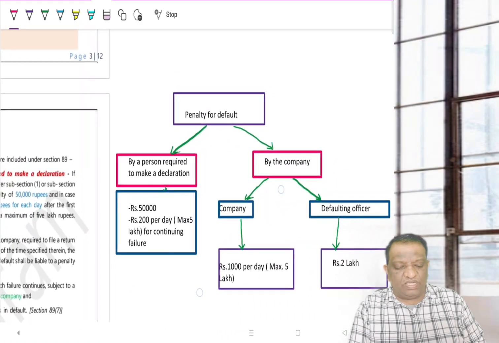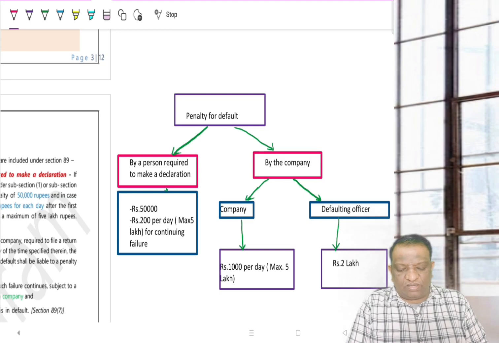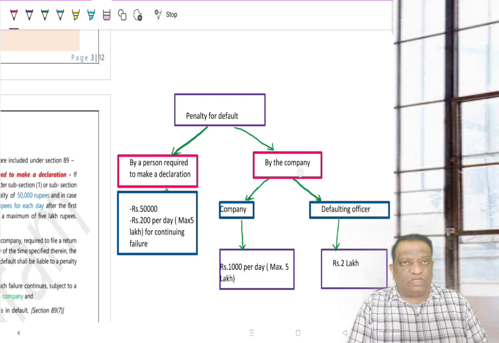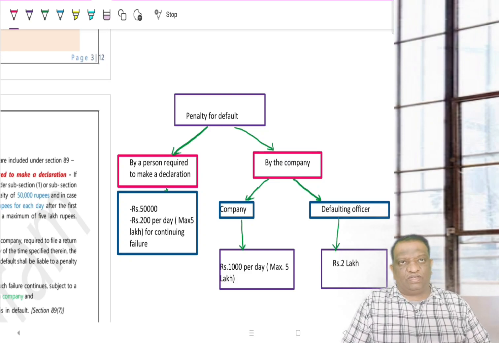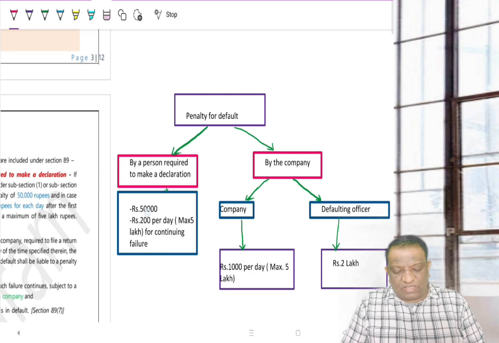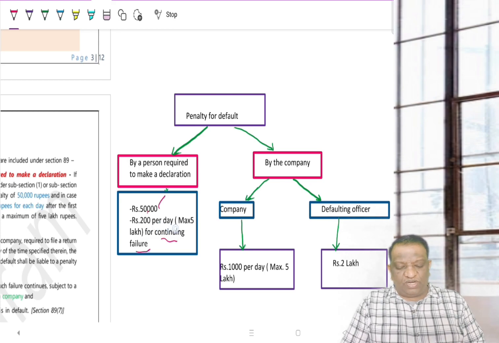If I look at it as a summary, the penalty can be either on the person required to make the declaration but has not filed the declaration, and on the company also, because the onus at the end of it under 89 and 90 is on the company. Or the company not filing these declarations with the ROC, though they have received MGT4 and MGT5. So these are the penalties. The person pays 50,000 for a one-time default, but if it is a continuing failure, then they will be paying 200 per day of default, of course subject to a maximum of 5 lakh rupees.